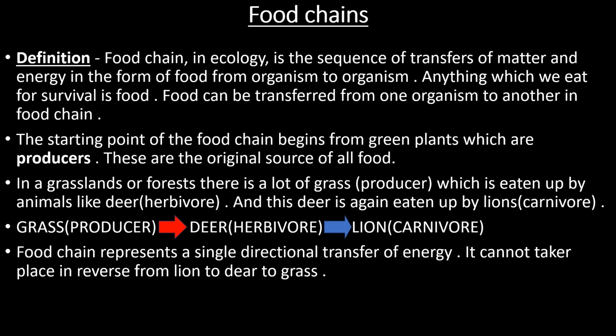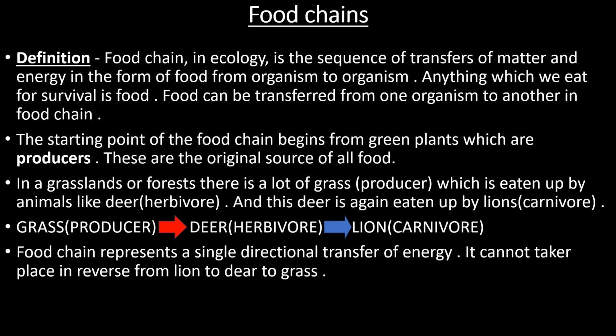Grass is a green plant, so it will act as producer. It means it will produce food by the process of photosynthesis. And when a deer eats grass, the deer takes food from grass. It means the food and energy both transfer to the deer.